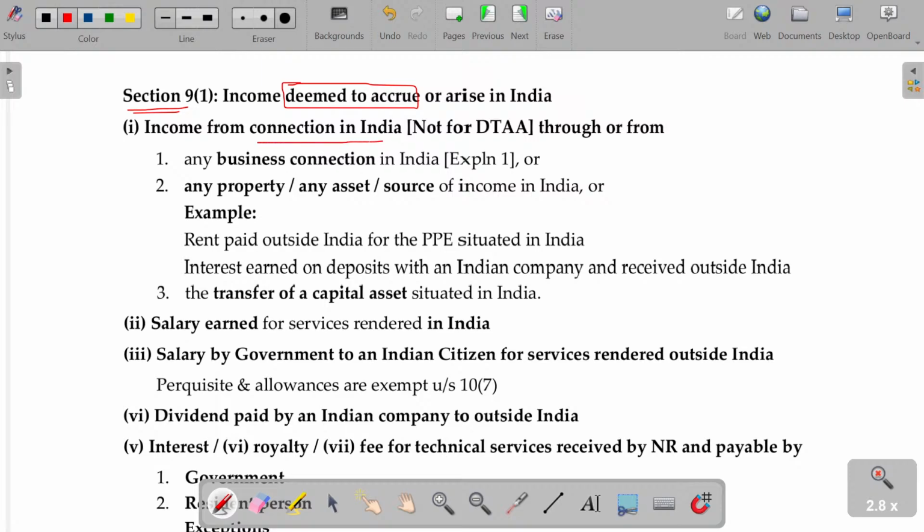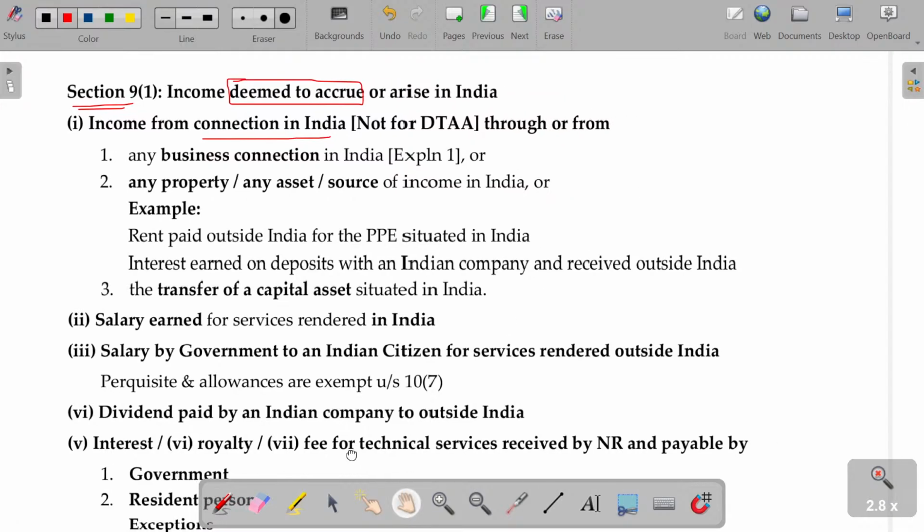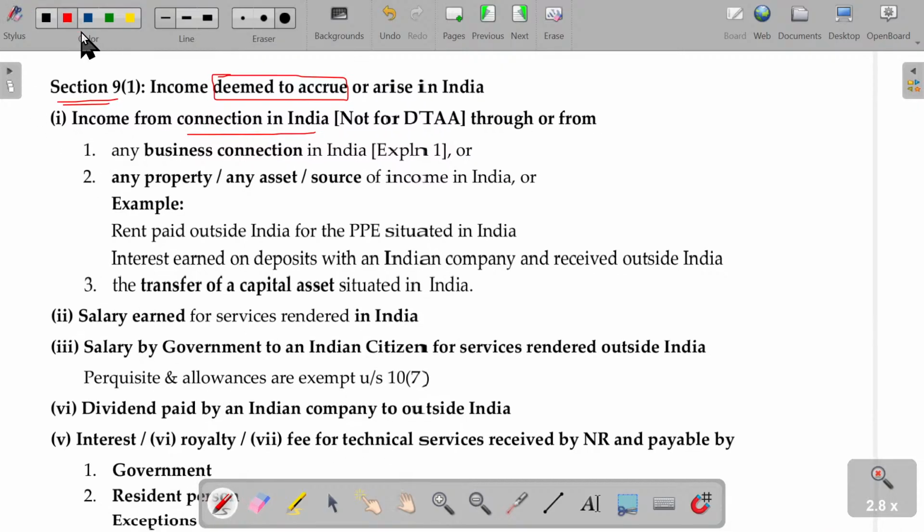Income through or from connection in India. Clear? Maybe business connection or any property, any assets and source which is having Indian base, transfer of capital assets, all the three will be considered as income from connection in India. Automatically it is deemed to accrue in India.